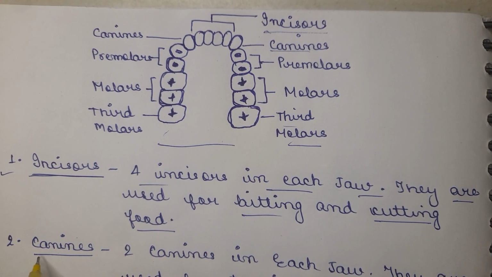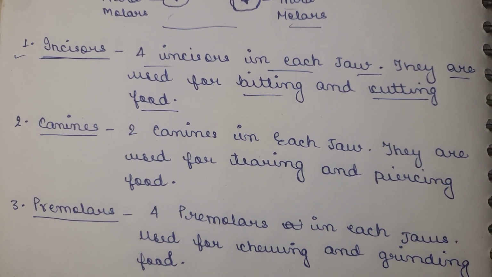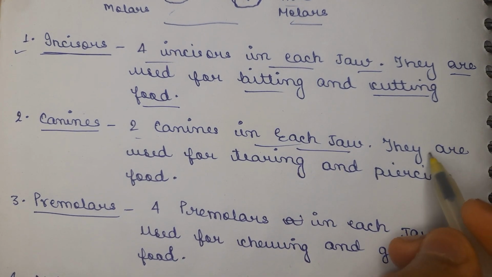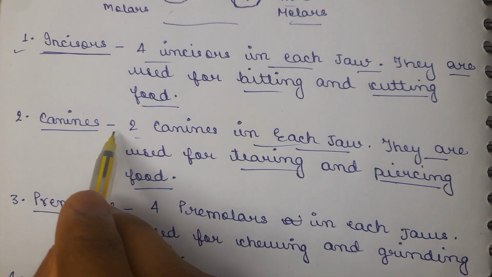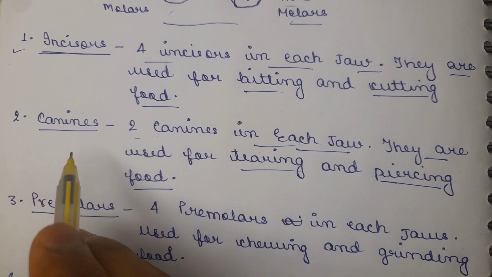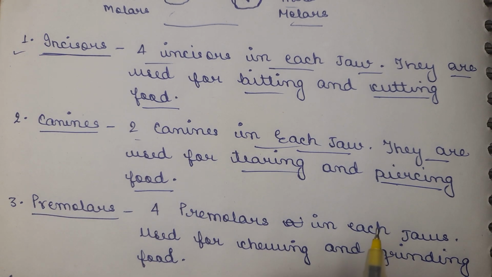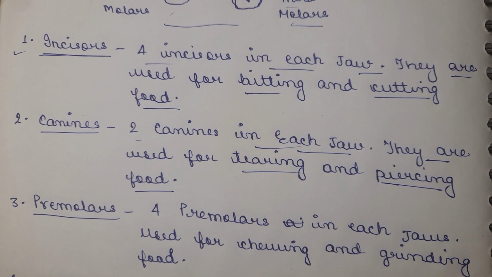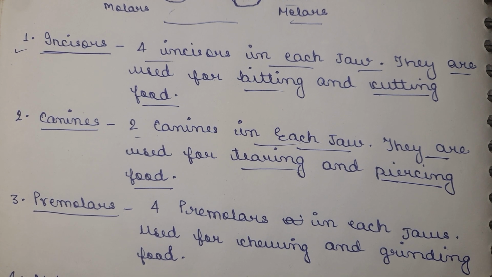Here is the second tooth, the canine. These canines are located next to the incisors, and there are 2 canines in each jaw, and they are used for tearing and piercing of the food. The canines are basically stronger in carnivorous animals such as the lion and tiger. They eat a lot of flesh, and the canines help them tear the food. That also enables them to break the food into smaller pieces, which helps in the digestion process of that animal.